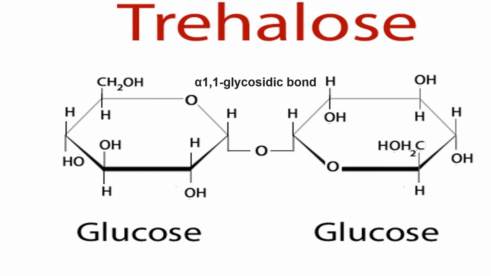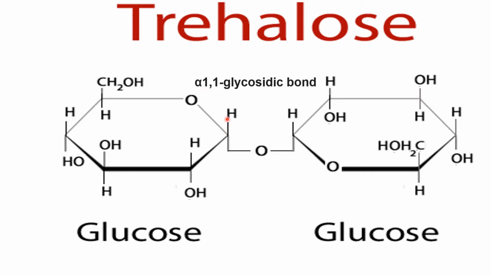This is another disaccharide, trehalose. Again, it is made up of two glucose residues. This is one glucose residue, and this is another glucose residue. But if you see here, the type of linkage is alpha 1,1 glycosidic linkage.